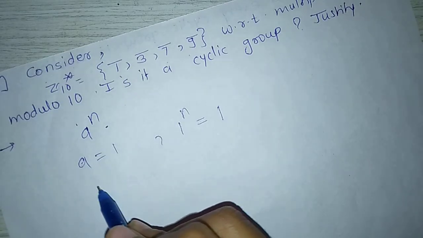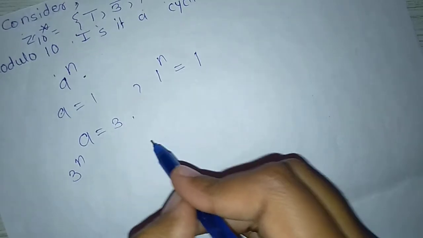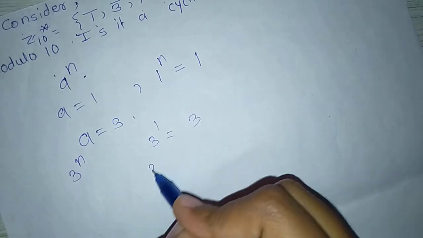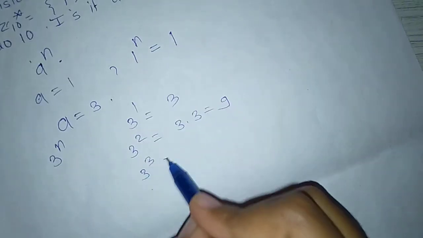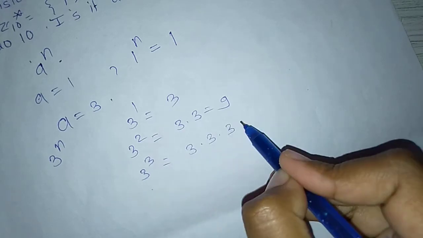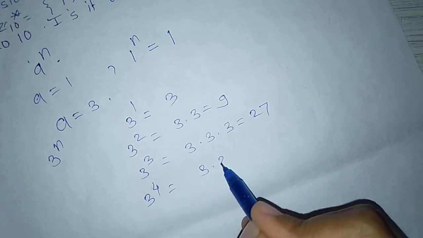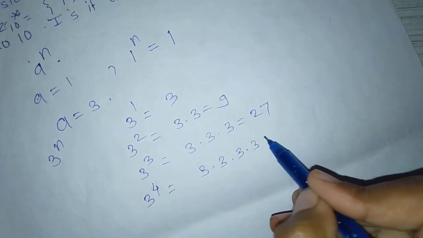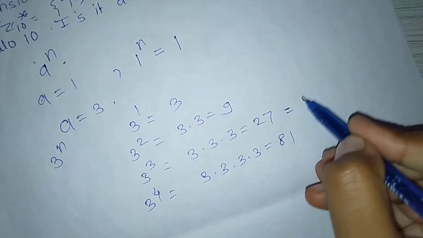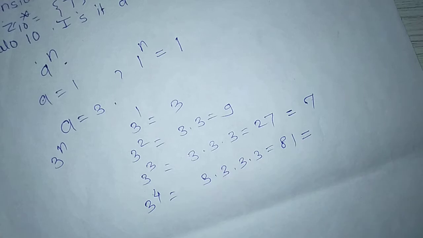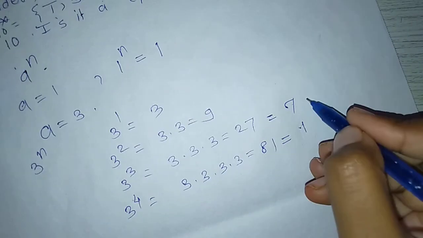If we take a equal to 3, then 3 raised to 1 equals 3, 3 raised to 2 equals 3 into 3 equals 9, 3 raised to 3 equals 3 into 3 into 3 equals 27, 3 raised to 4 equals 3 into 3 into 3 into 3, 4 times, equals 81. In Z10 star, 27 equals 7 and 81 is 1.